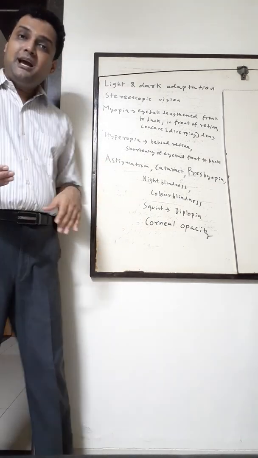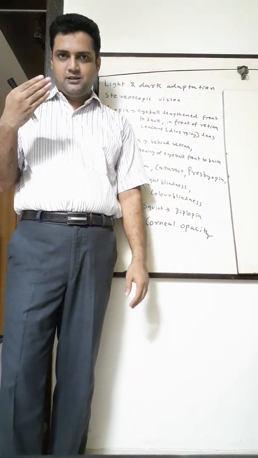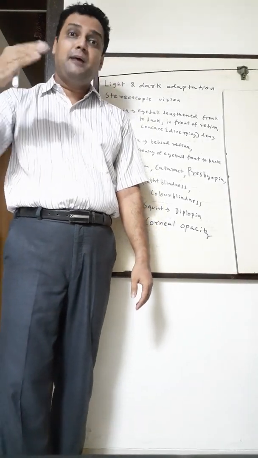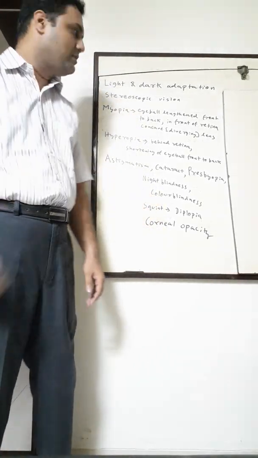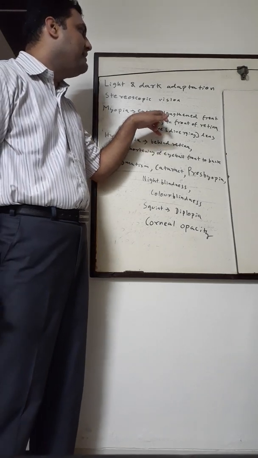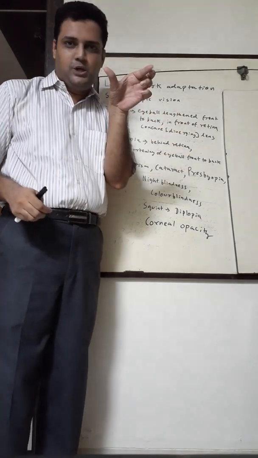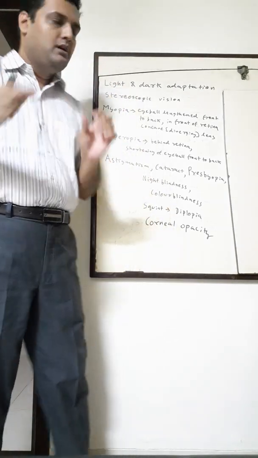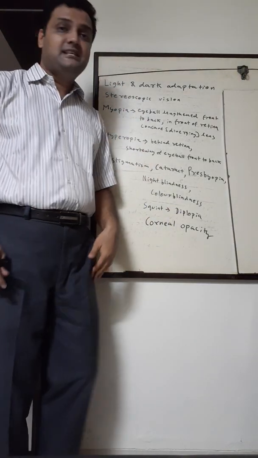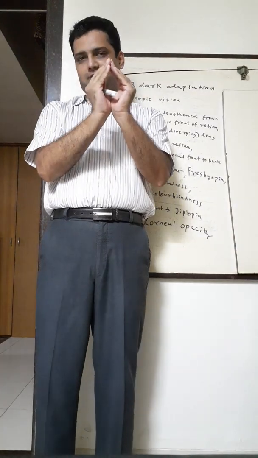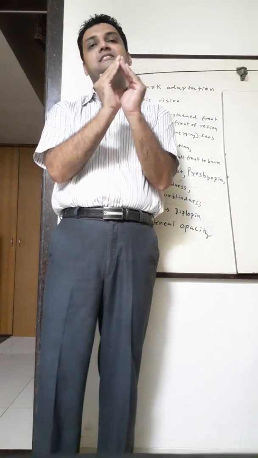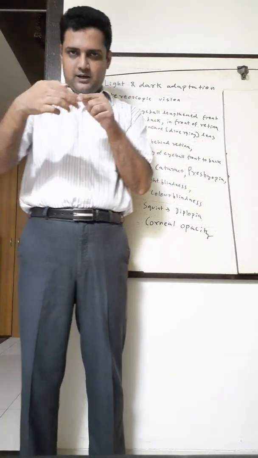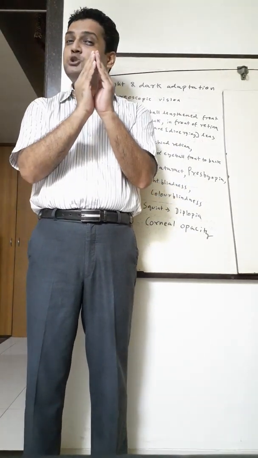Myopia. Myopia is called short-sightedness. So he can see nearby objects but cannot see far objects, the inability to see far away objects. What is the cause of it? First is that the eyeball is lengthened from front to back. Or the second reason is that the lens is too curved. So two reasons of myopia: eyeball lengthened front to back, and the lens is too curved.